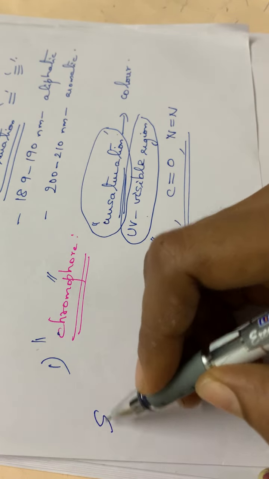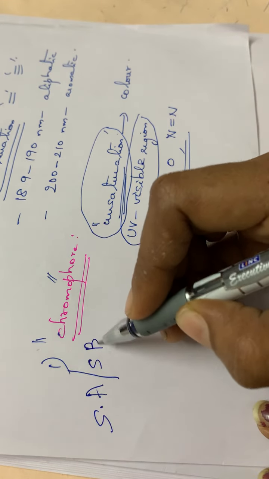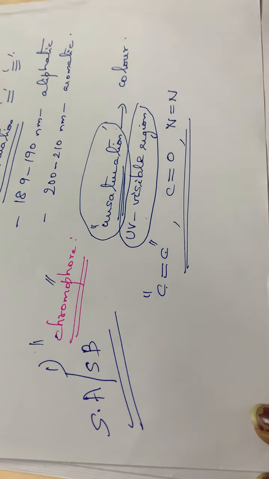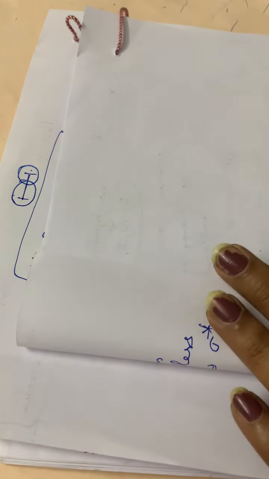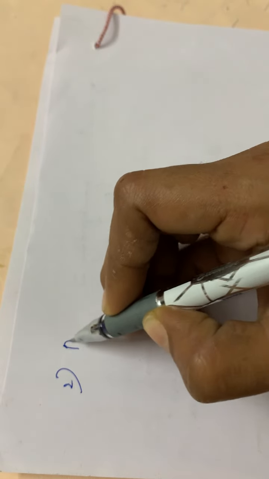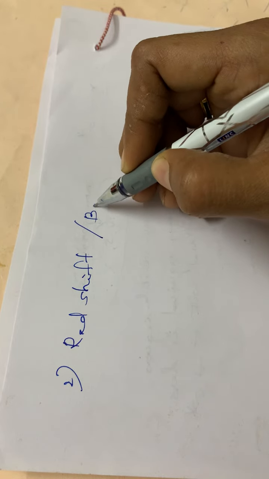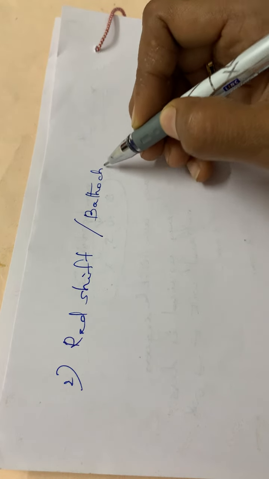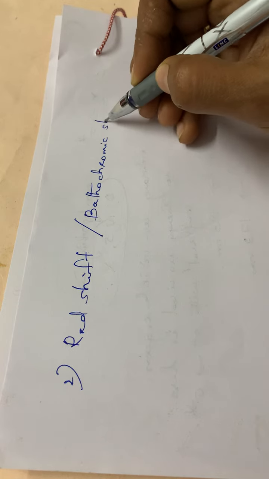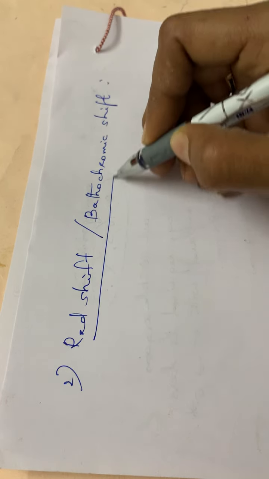See these definitions, they might be asked in section A or section B usually. So please don't skip all these terms. So that is the case of chromophore. Just before oxochrome, I will be telling you what is red shift and blue shift. So the second term is red shift or bathochromic shift.